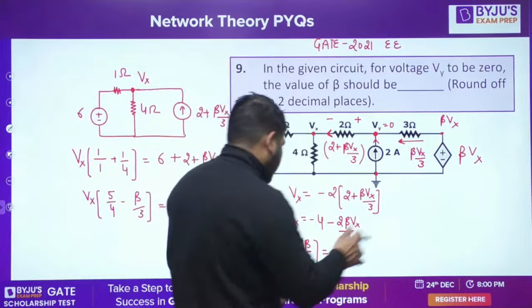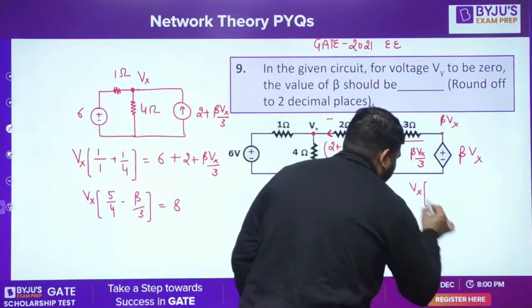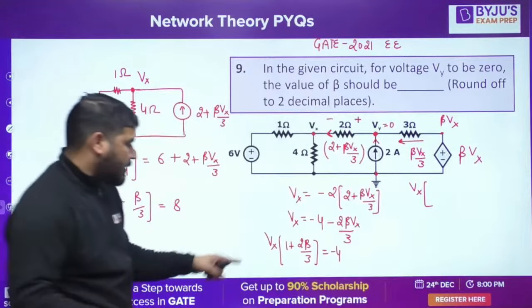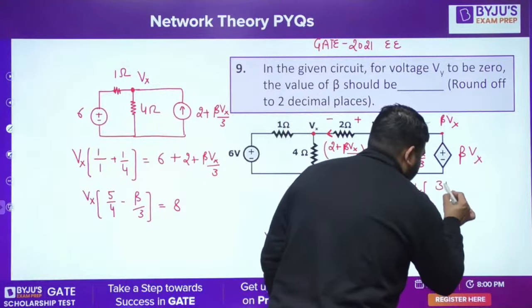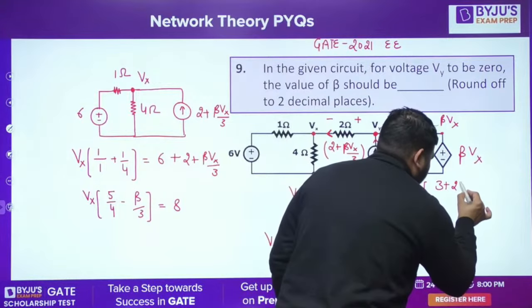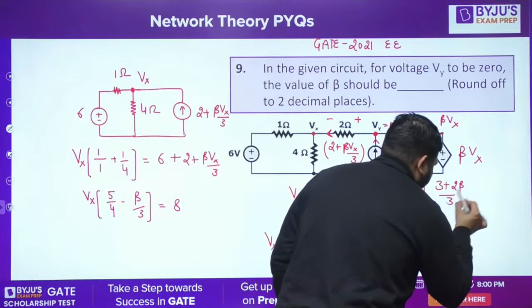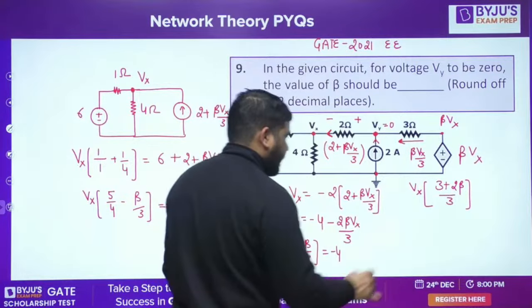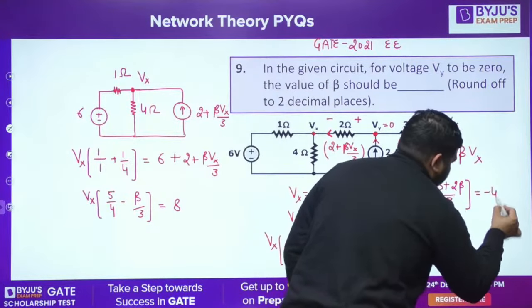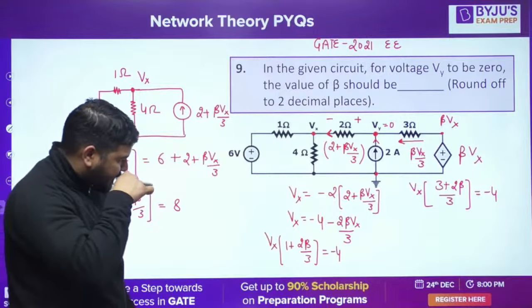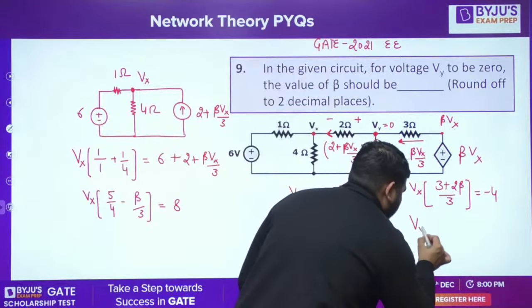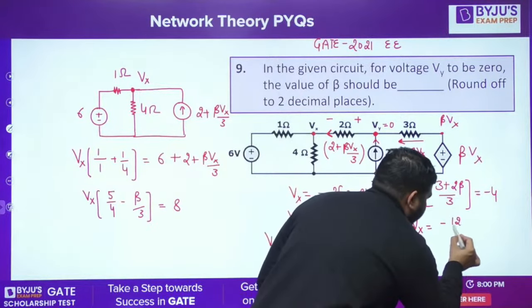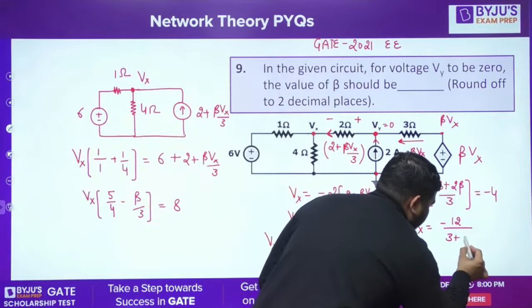Let's simplify this. So Vx into, I think calculation is correct. Please check the calculation, guys, because I'm not sure about the calculation, but my method will not be wrong. Check the calculation only. This will be minus 4. So this way we can calculate Vx. Vx came out to be minus 12 divided by 3 plus 2 beta.